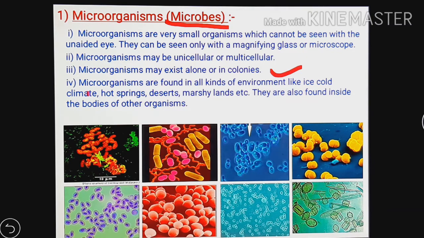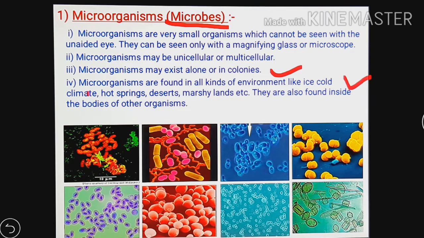Now microorganisms are found in all kinds of environments like ice cold climates, hot springs, deserts, marshy lands, etc. They are also found inside the bodies of other organisms.